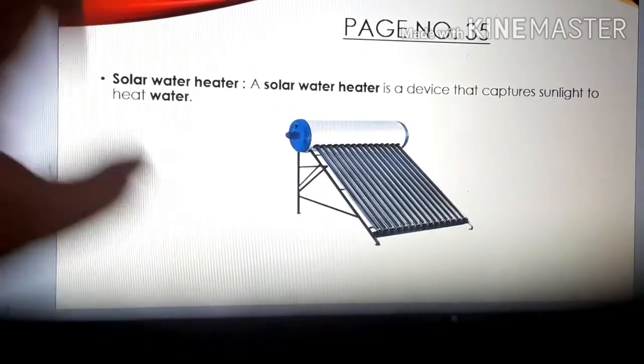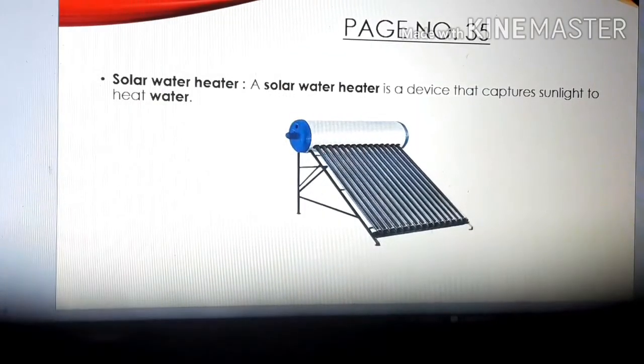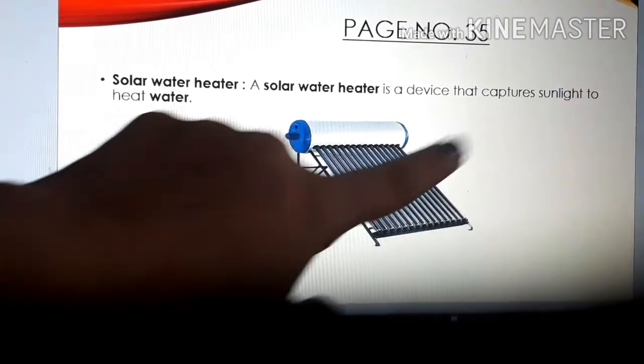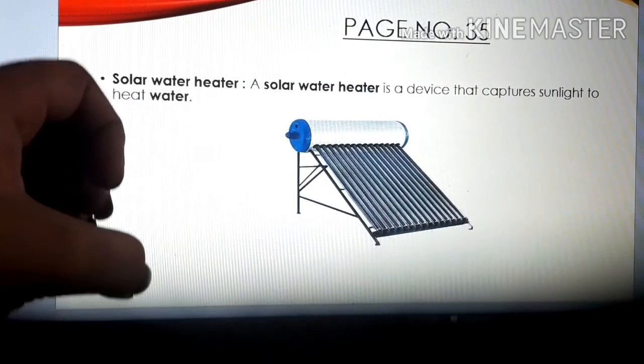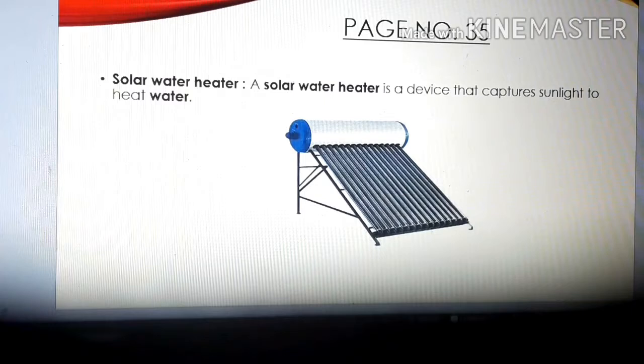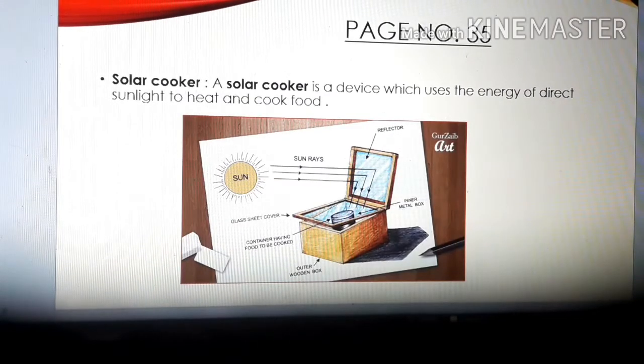And the solar water heater, children, is a device that captures sunlight to heat water. This device captures the sunlight and with it water can be heated. Clear? Next is how we can prepare food with a solar cooker.